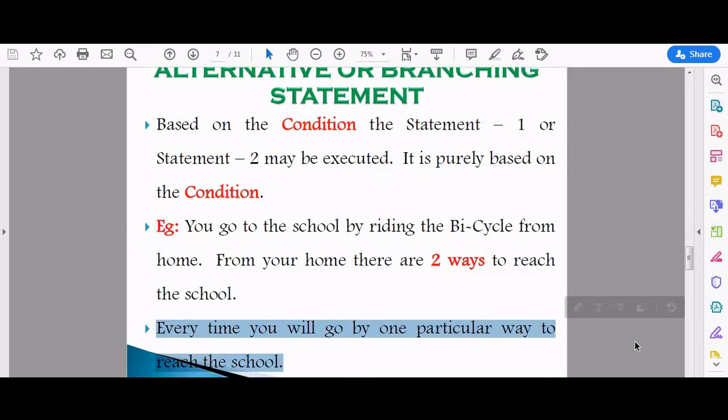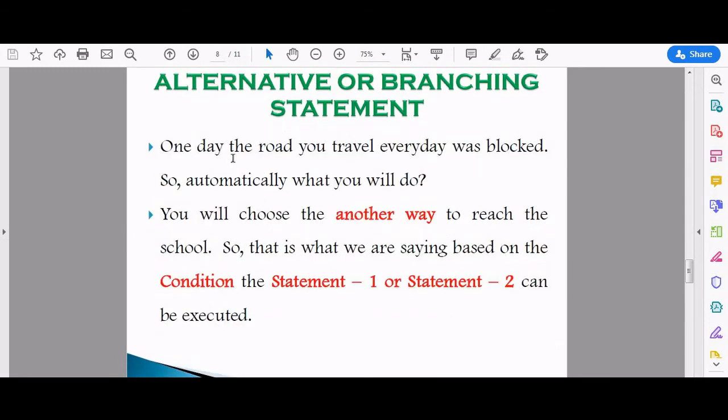You will choose the other way when, one day, the road you travel every day is blocked. Sometimes there may be an accident, or else the road may be disturbed by something else, or else the road was not in a good condition. So the road is going to be prepared for the future. So at that time the road was blocked.